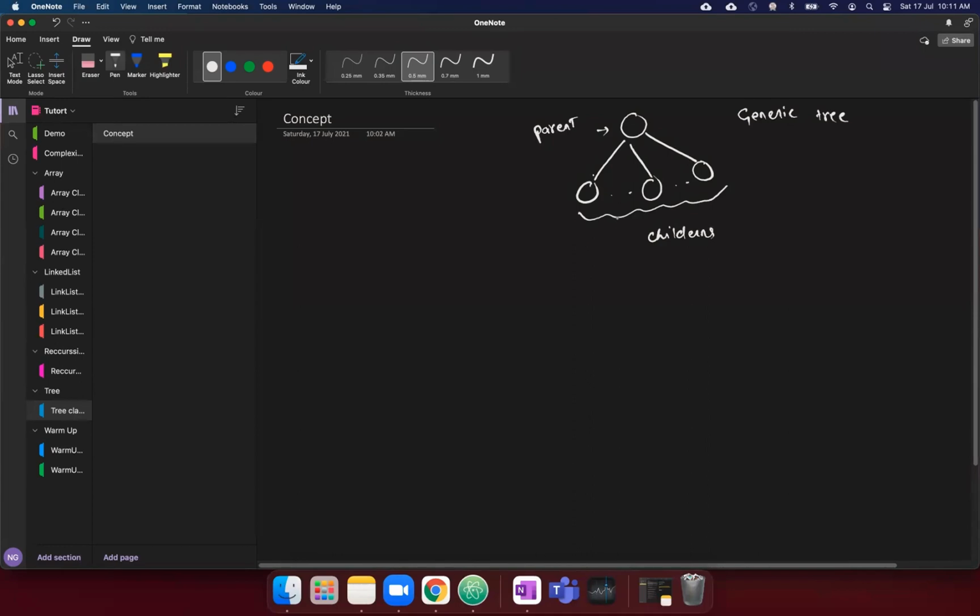Another thing is parents always store the address of the children.